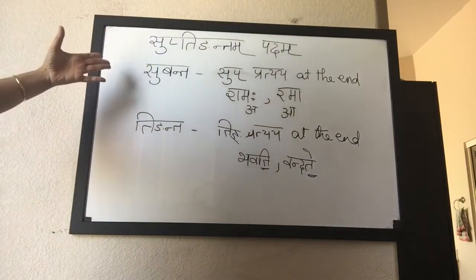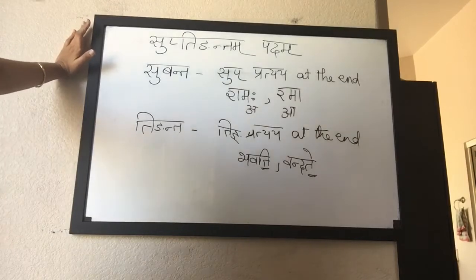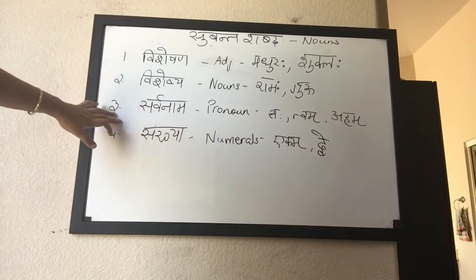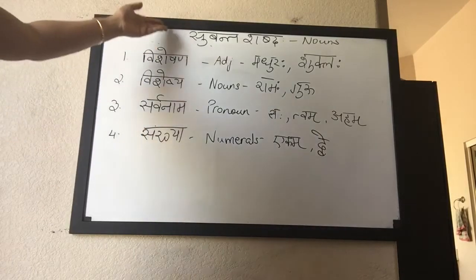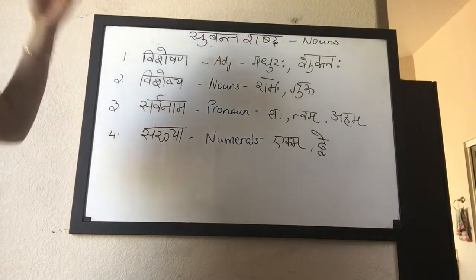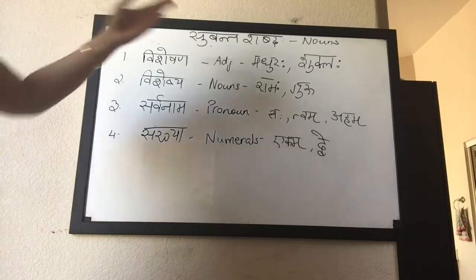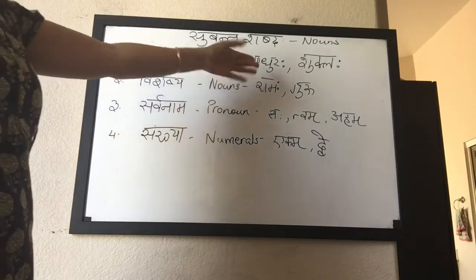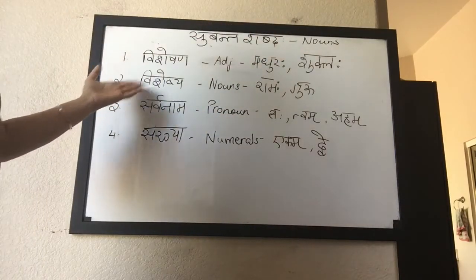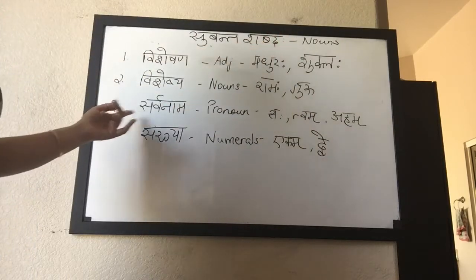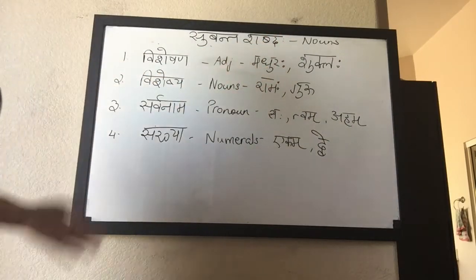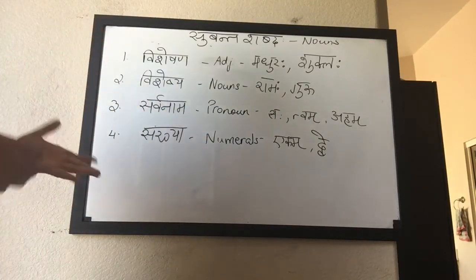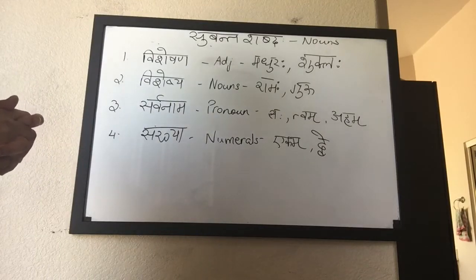So that is suptingantam padam. So now further the shabdas are classified, are grouped under four classes. These are the four classes. Visheshana Shabda, Visheshya Shabda, Sarvanama Shabda and Sankhya Shabda. These are Subanta Shabdas or noun forms. Like I said, the Sup Pratyaya ending Shabdas are Subanta Shabdas and these are the noun forms. Visheshana Shabda is adjective like Madhuraha, Shuklaha. Visheshya Shabdas are nouns, Ramaha, Guru. Sarvanama are pronouns, Saha, Tvam, Aham. Sankhya Shabda is numerals, Ekam, Dve, like that. So these are the noun forms, the shabdas that end with a supratyaya at the end.